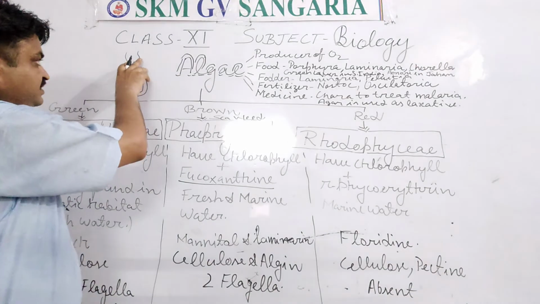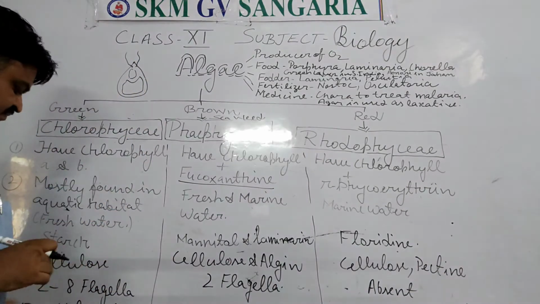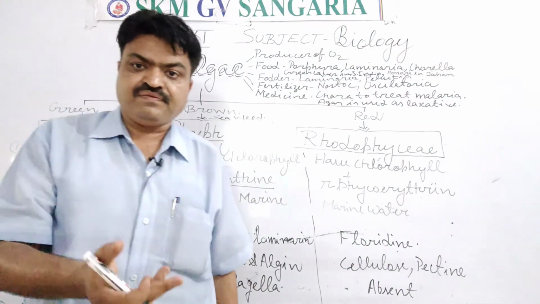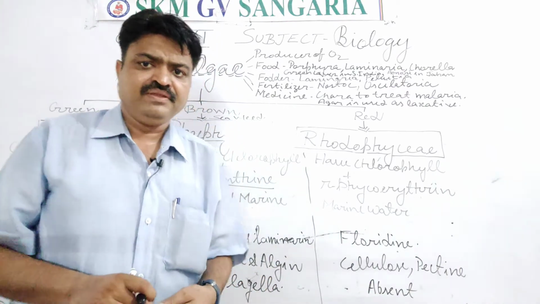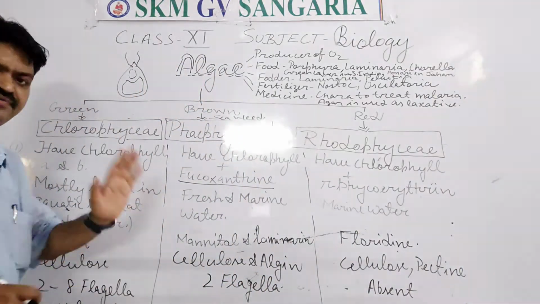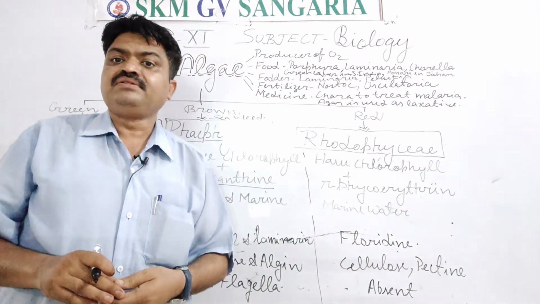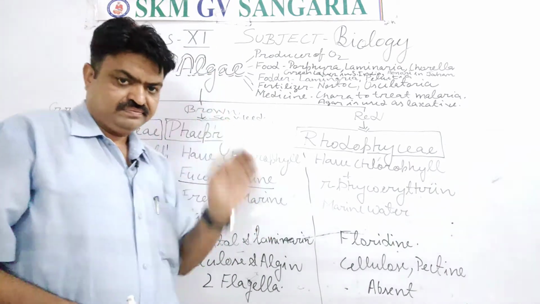This type of flagella is found in Chlorophyceae, but their number is different. Some have 2, some have 4, some have 6, some have 8. So how many flagella do they have? They have 2 to 8 flagella. And with the help of those flagella, they know about their surroundings, and with this they also move.